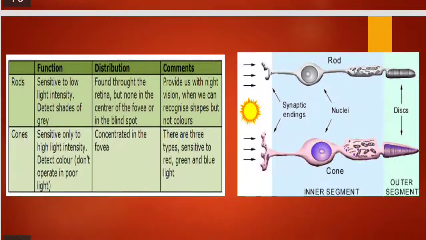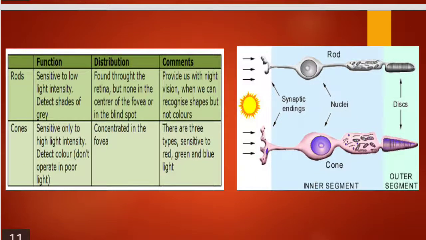We'll just have a quick look again at the function of rods. They are sensitive to low intensity light and detect the shades of gray. They are found throughout the retina but absent in the center of the fovea or in the blind spot. They provide us with night vision where we can recognize the shape but not colors.